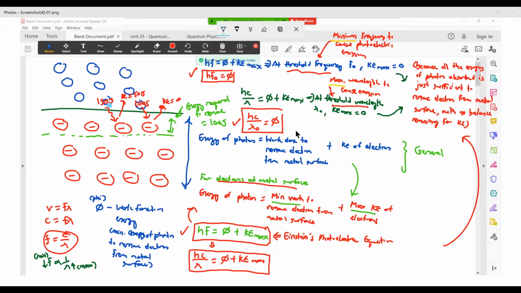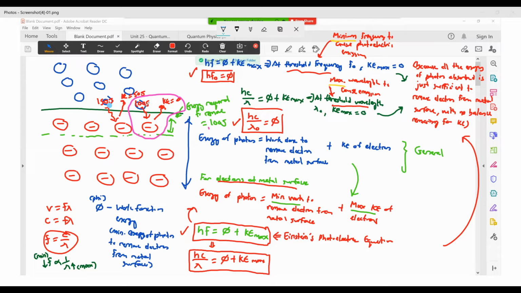Okay, so let me just reiterate what I just mentioned to you. For the case that I mentioned, your electron will interact with a photon. It will absorb the energy of your photon. Part of the energy of your photon goes into removing the electron from the surface. The balance will be converted to KE. So like in the case of this one here, 100 joules comes in, but 100 joules are needed to remove the electron from the metal surface.